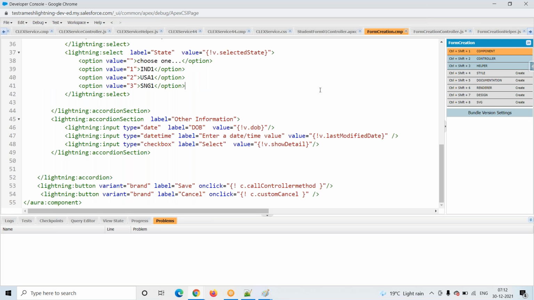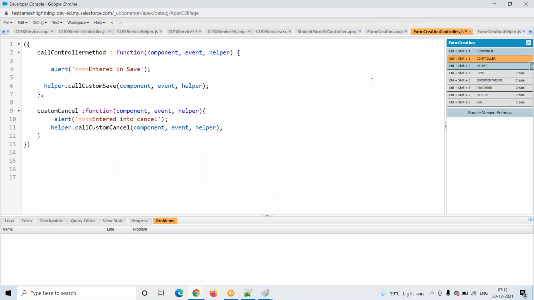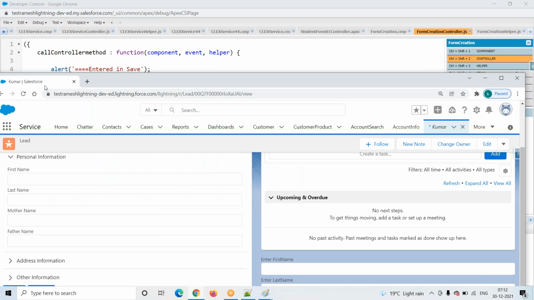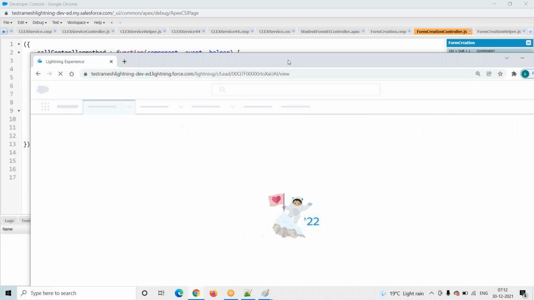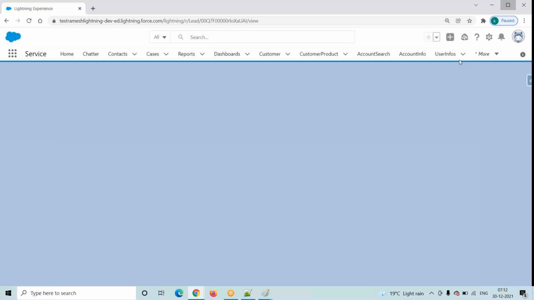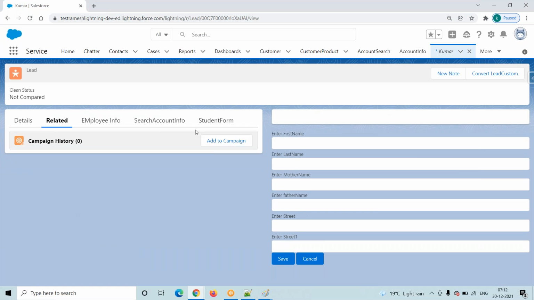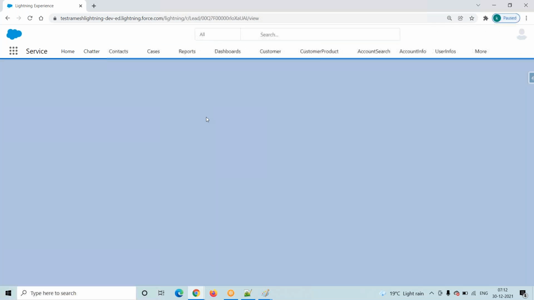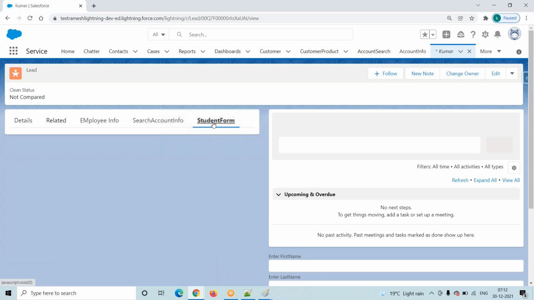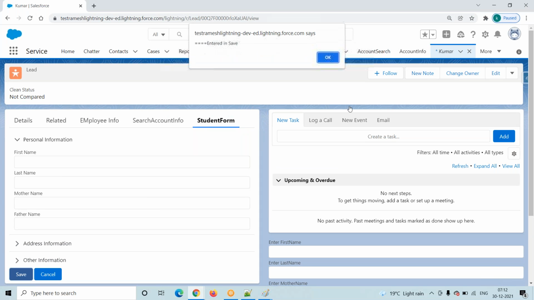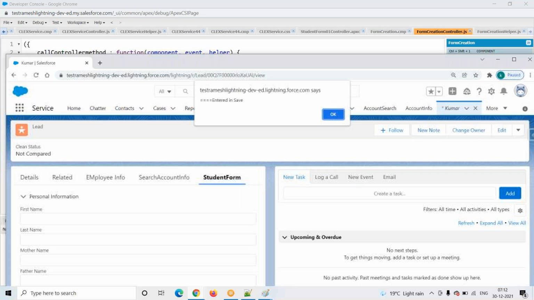Go to here, the second item also we have to save it. Control S, yes. Now I will go and verify this one. Click on the refresh. Refresh this two or three times, then only it will take the latest one. Go to your student form, click on the save button. It is coming into the second item, the controller, right? Click on this one, see helper save here, it is coming to the third one, right?